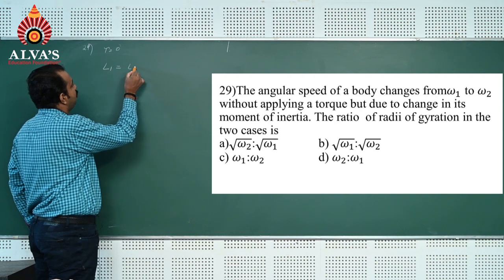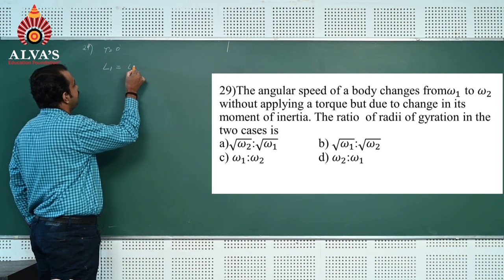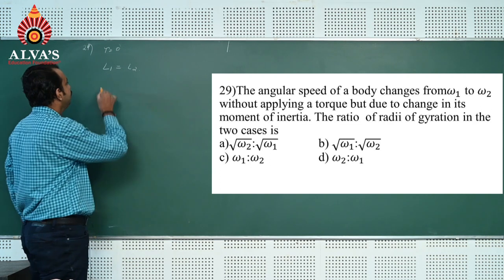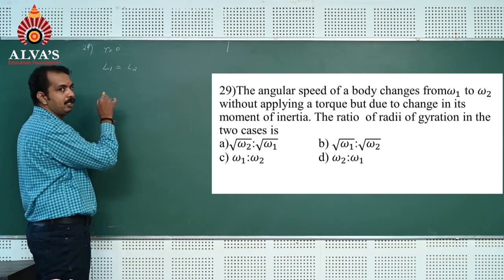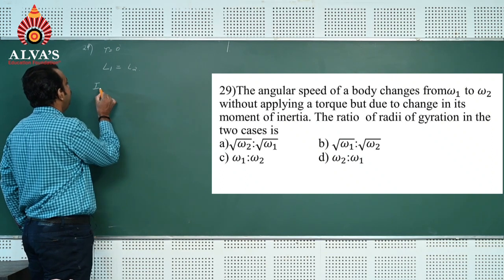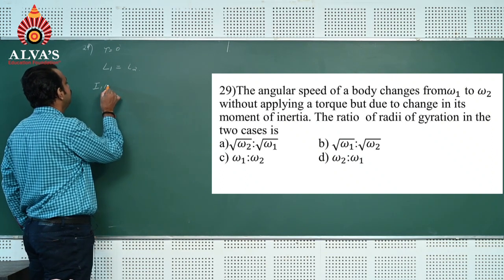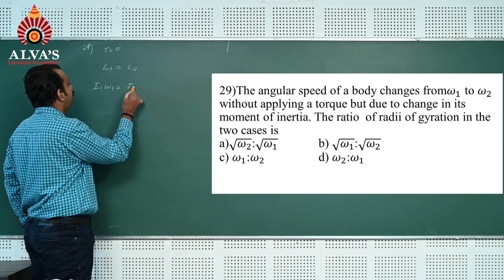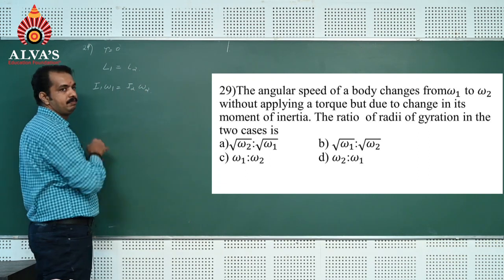You know that when moment of inertia changes, since no torque is acting on the system, initial angular momentum is equal to final angular momentum, that is L1 is equal to L2. Angular momentum can be written as I omega. Here it is I1 into omega 1 is equal to I2 into omega 2.